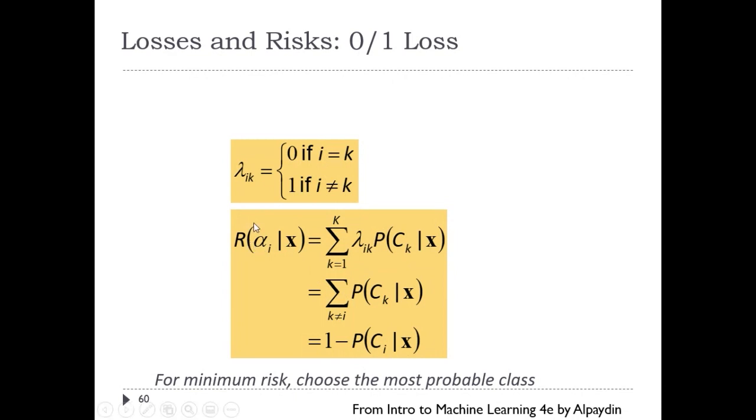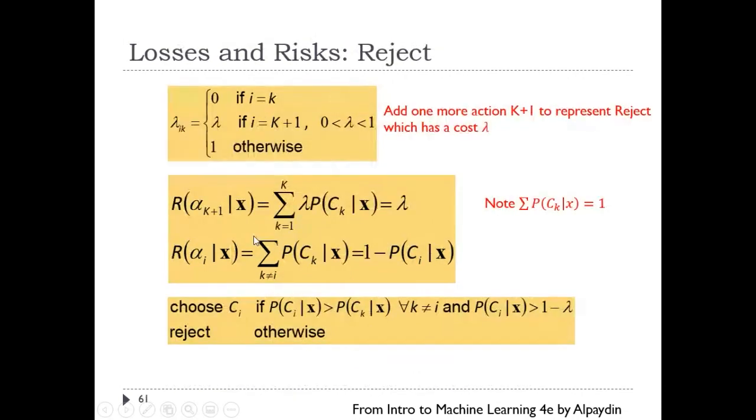And another way to look at it, there is one more step involved here. I don't know if it's a good representation or not. We add one more class or one more action. Action is not one of the classes we have. So we think, okay, we have k cases, but I cannot decide. The system cannot decide. So we decide to reject making a decision.